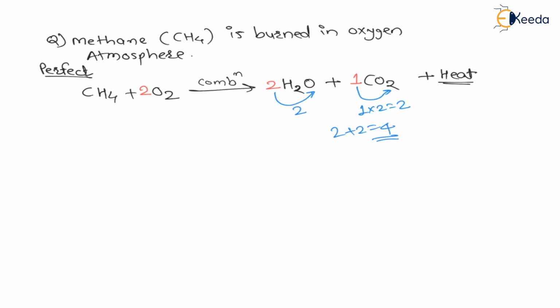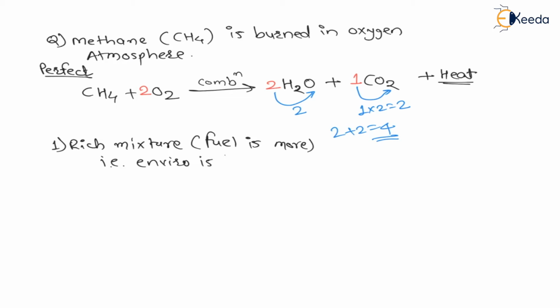So let us first understand the rich mixture. Number one, we will understand rich mixture. My dear students, rich mixture means fuel is more. As fuel is more, that means the atmosphere, the environment, is less. Environment is less means oxygen is less, O2 is less, right? So in rich mixture we will consider a few cases.